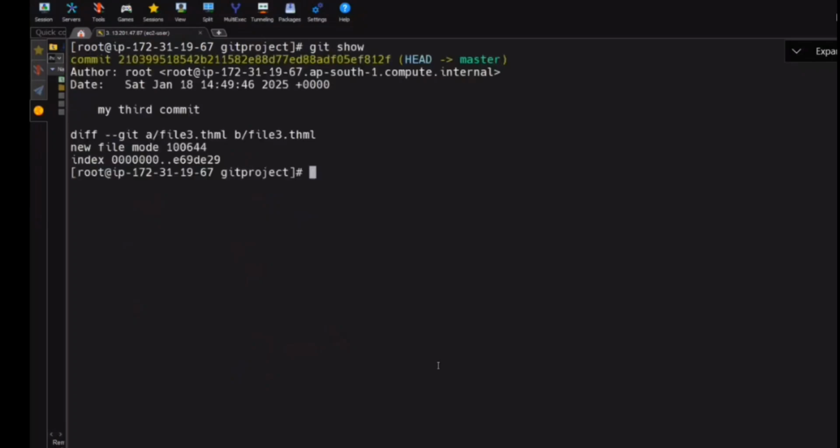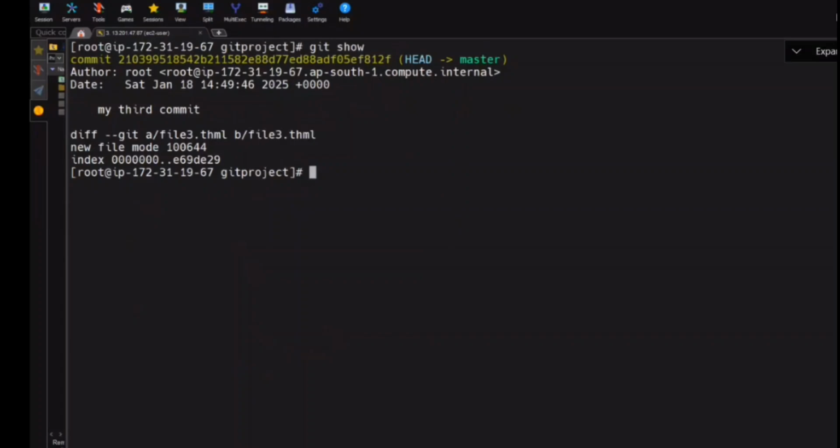Say that: git show. There are so many commands, and one by one you should learn. Git show: whenever you see HEAD and then master, is that the latest commit or a previous commit? Fantastic answer, latest. Git show will show you the latest commit, with author, date, the commit message, and which file is the latest that he has put into the repository. Fantastic command. Which is the command here? Git show. Git show will show the changes of the last commit.